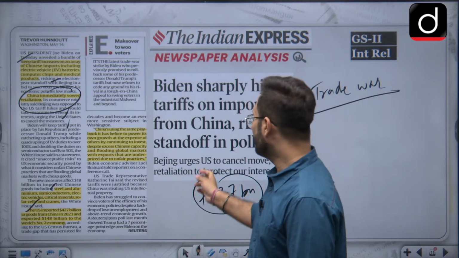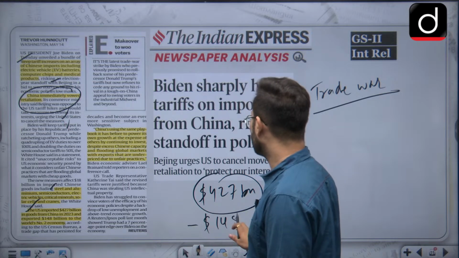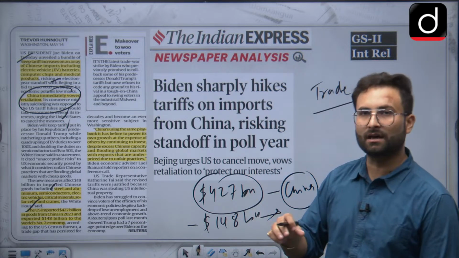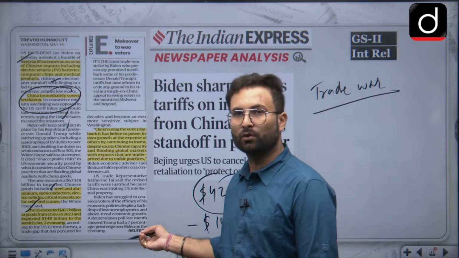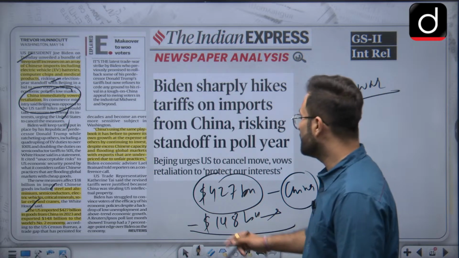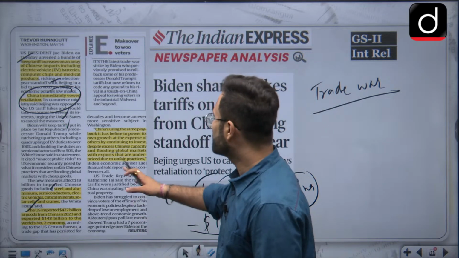When we are talking about the USA's exports, the USA has exported 148 billion worth of goods to China. Ultimately the USA is in a huge trade deficit with China. Okay, so that is about this particular thing.